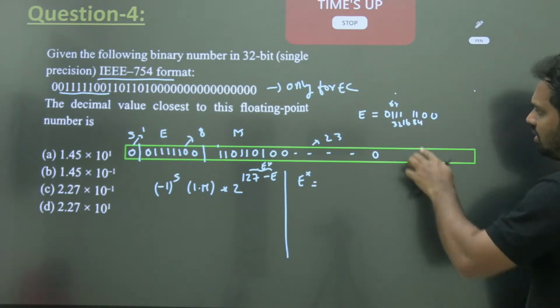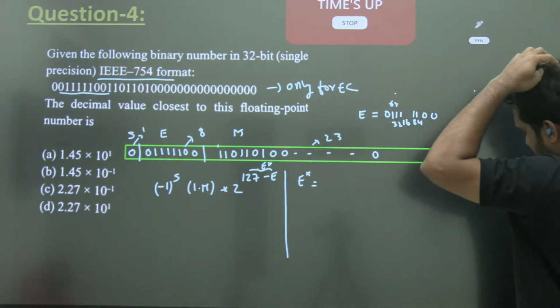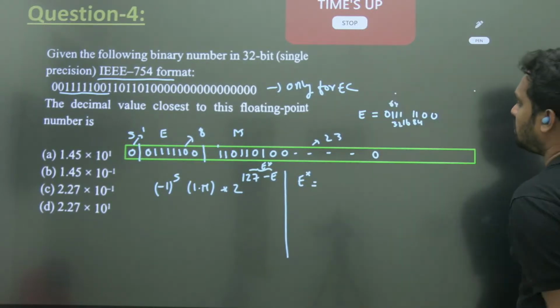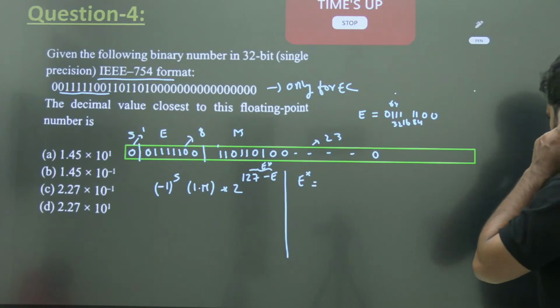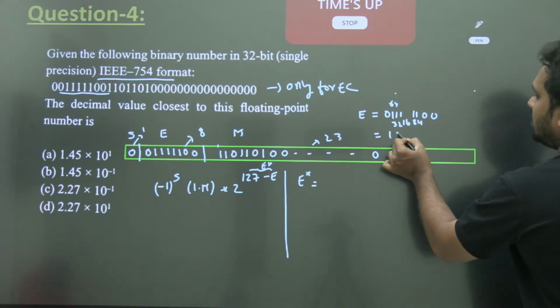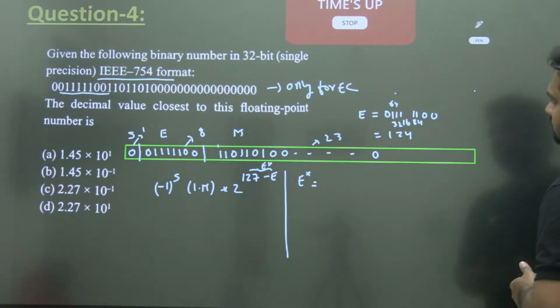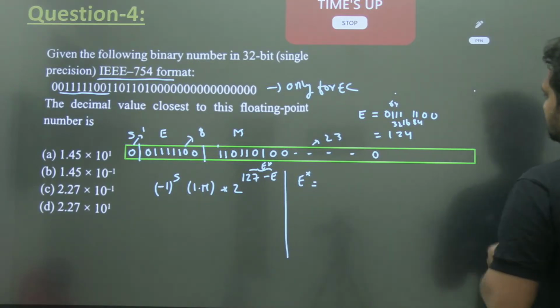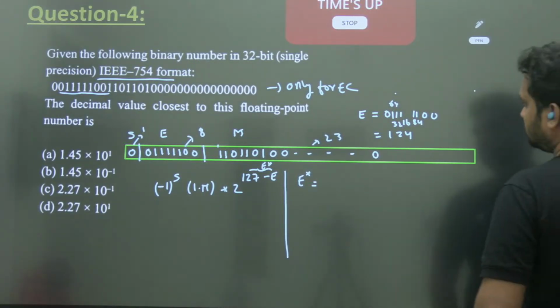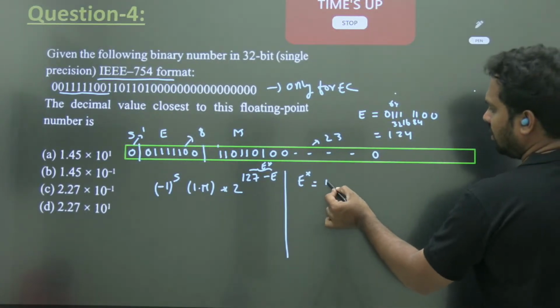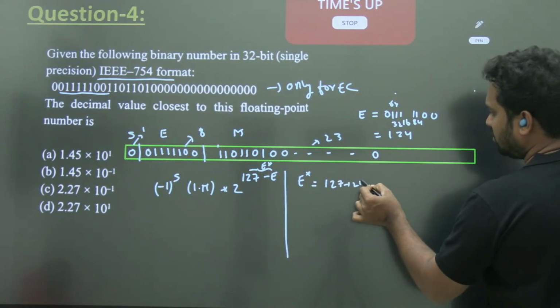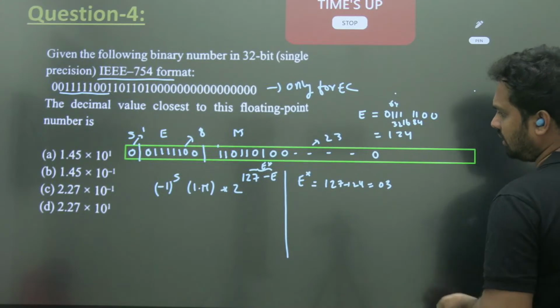What is the answer? 96. 96 plus 28, that is 124. Okay, 124.